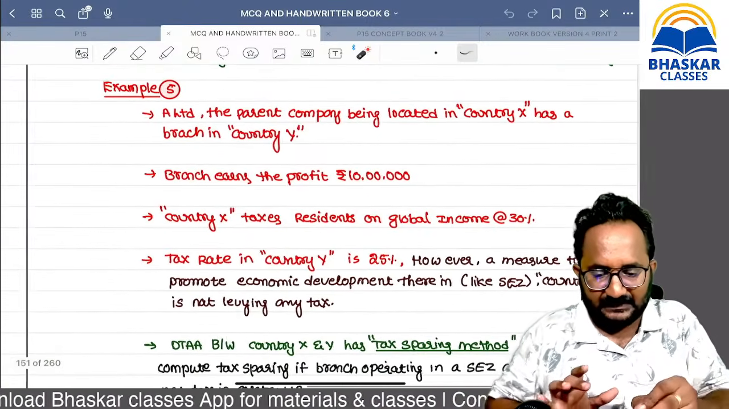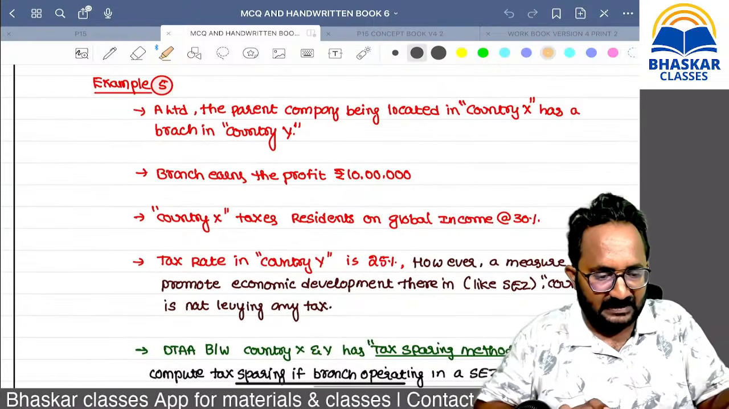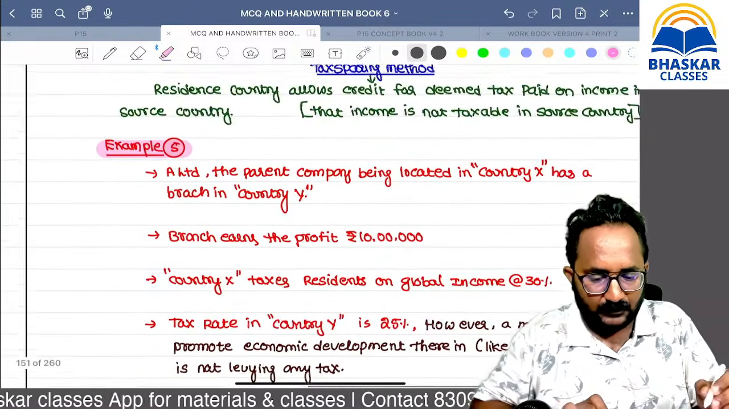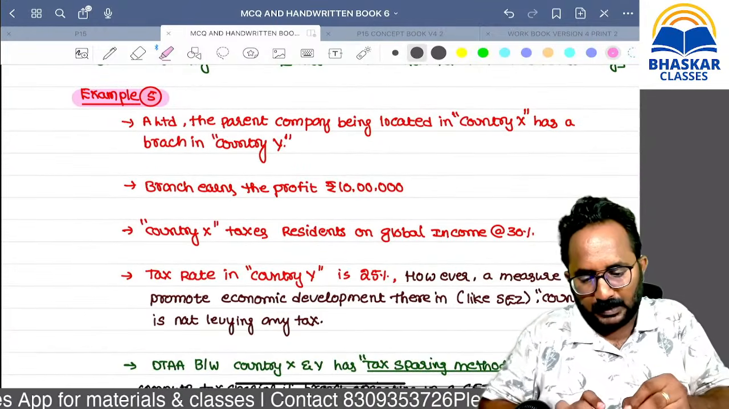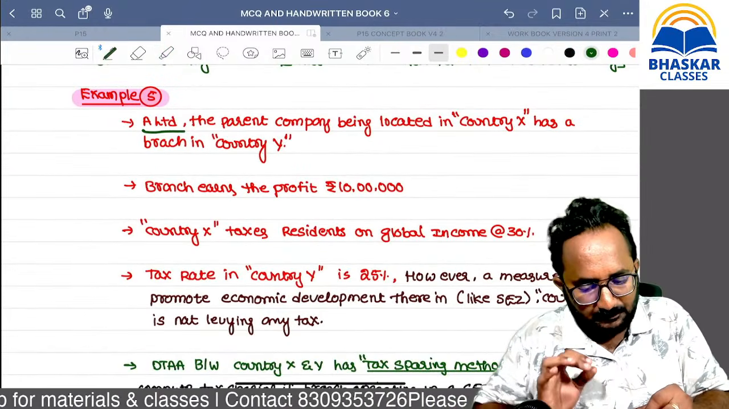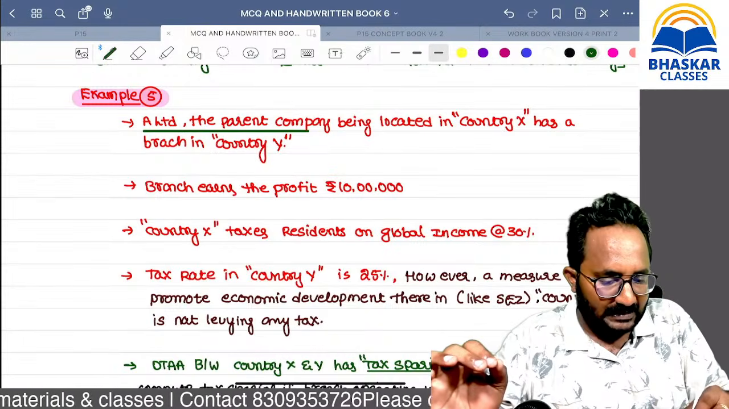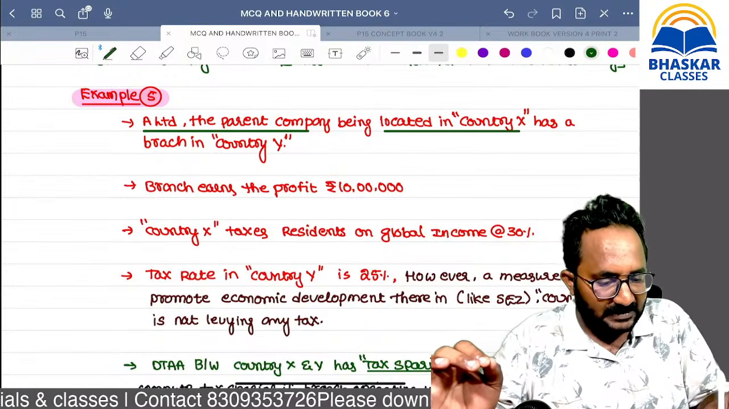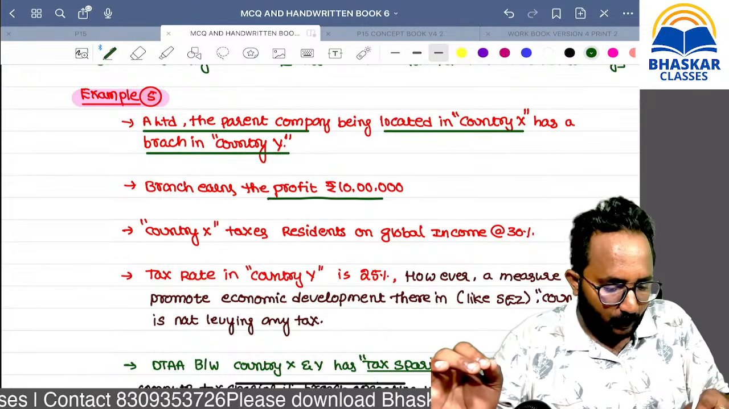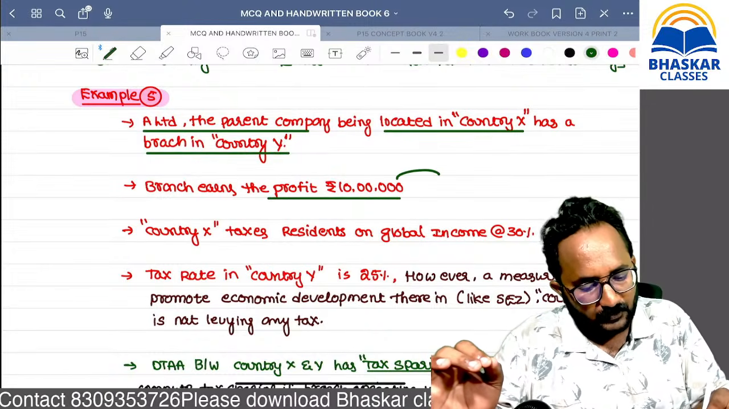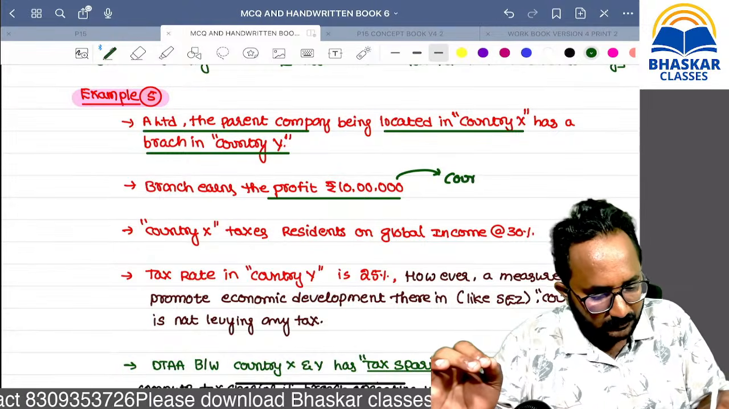We can take this example for better understanding of the sparing method. After that example, we can read the theory also. A Limited is a parent company located in country X. It has a branch in country Y also. Branch earns the profit. In which country does the branch earn the profit? Country Y.